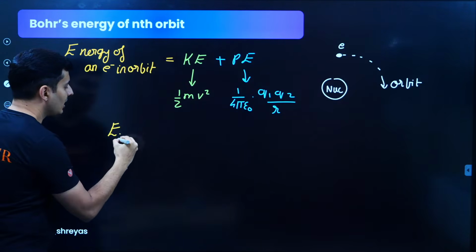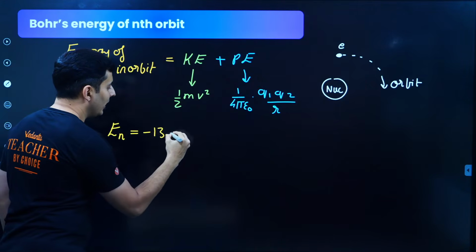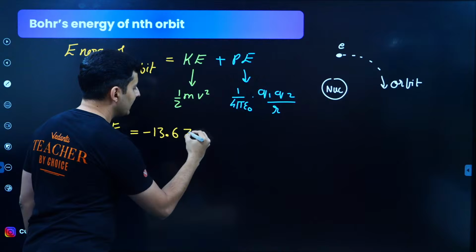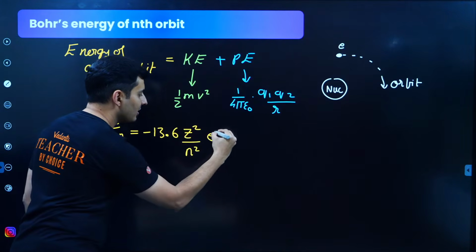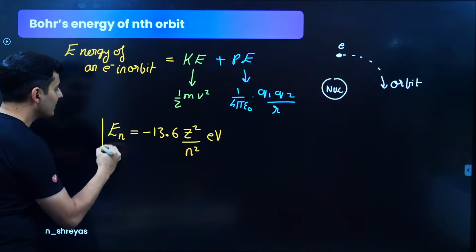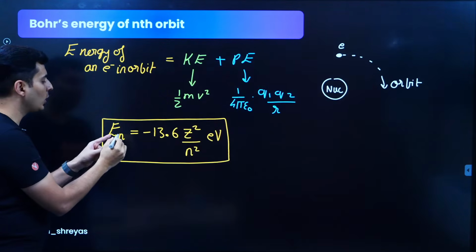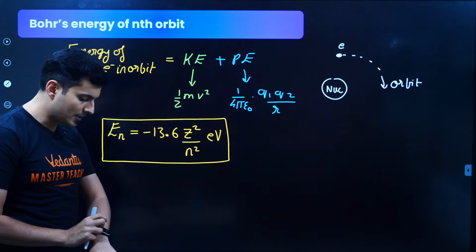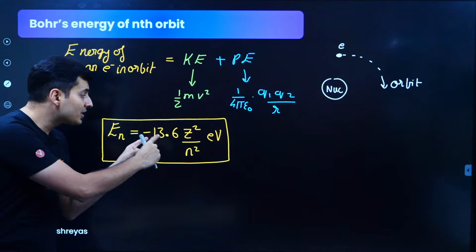The energy in the nth orbit comes out to be minus 13.6. Here you get z square and downstairs you get n square. But the answer is in electron volt. This is the formula for the total energy of the electron in the nth orbit. I hope this is clear, guys. Everyone with me? Clear? Okay.